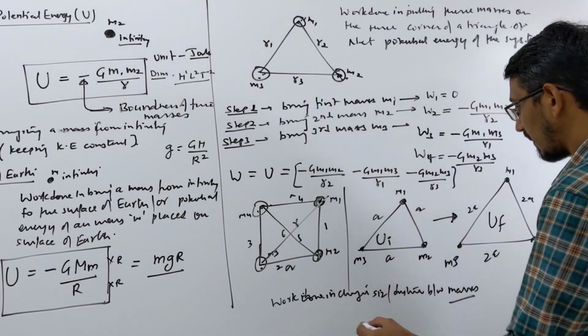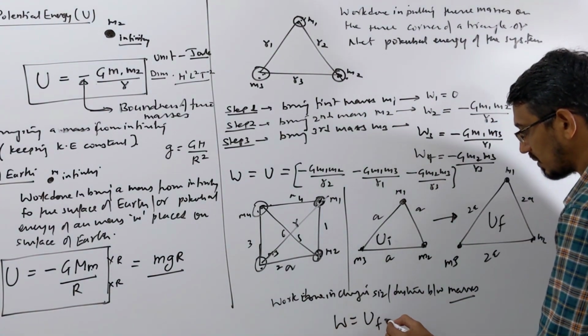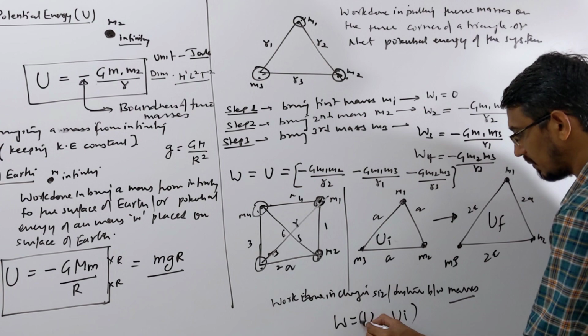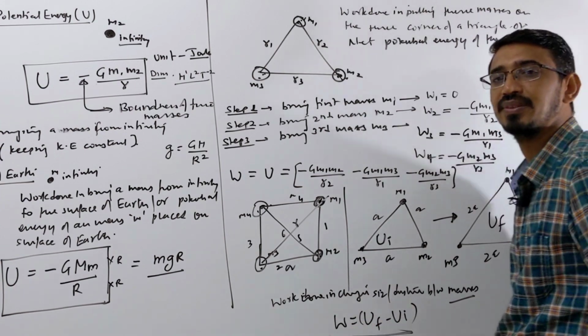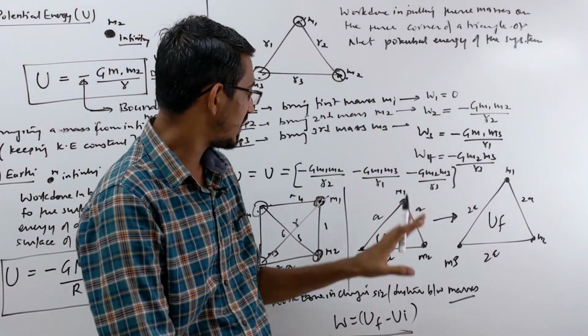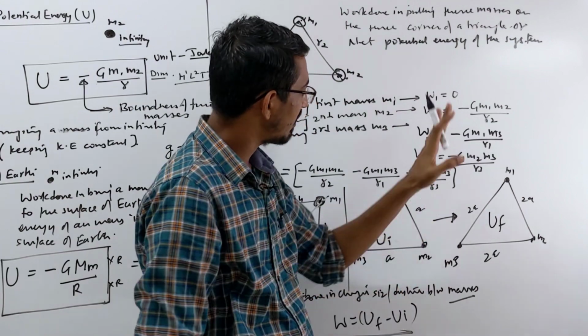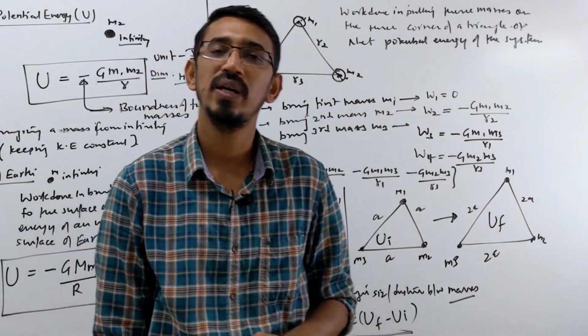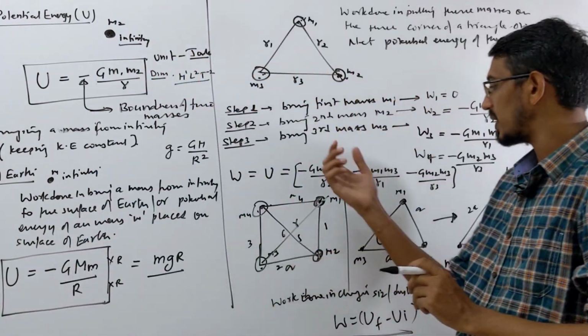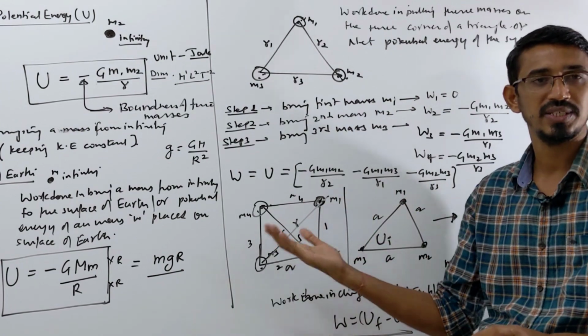Your work done will be simply equal to U final minus U initial. So it's very simple. You calculate the energy in the initial positions, calculate it in the final, and subtract them. That's called work done. Correct? So this can be asked for a triangle or square, doesn't matter, or any shape, right?